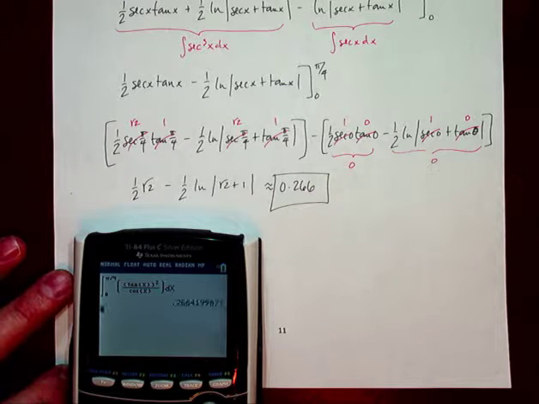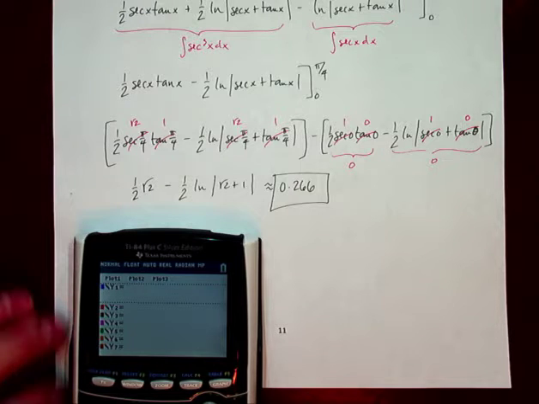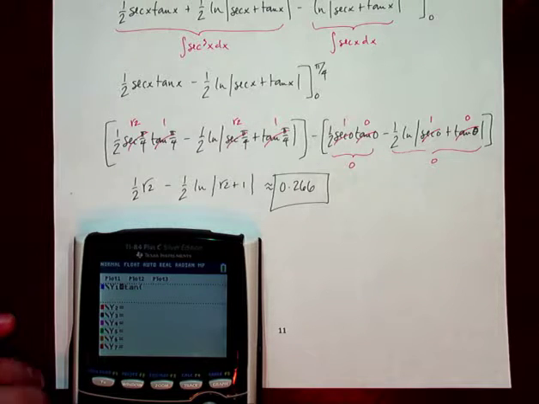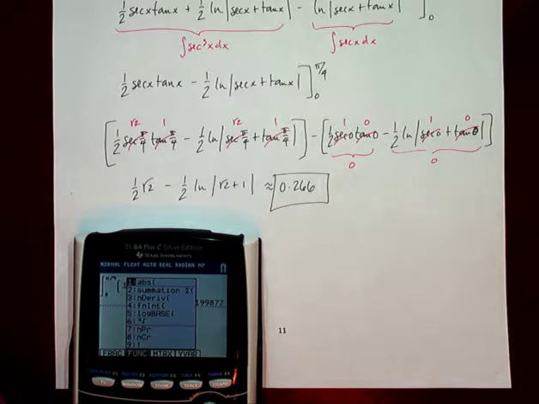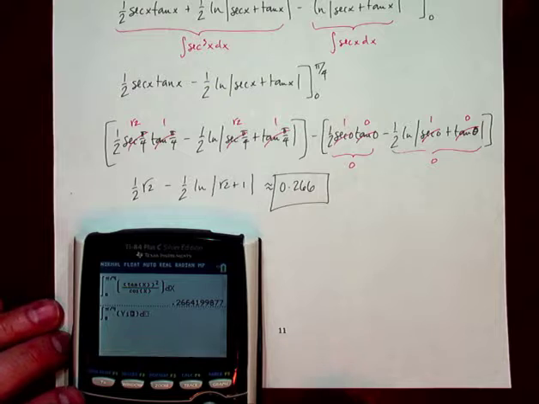And there you go, 0.266. Now, alternatively, remember that you can go to y1 and take the integrand and plop it in there as the function y1. And then when you're back on the main screen and you want to do your integral, you can go from 0 to pi over 4, and all you have to do is plop in the y1.